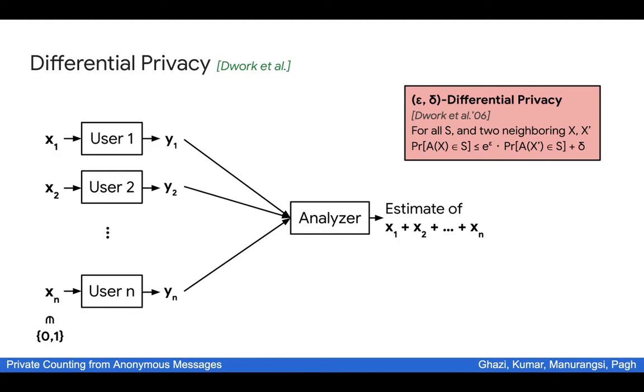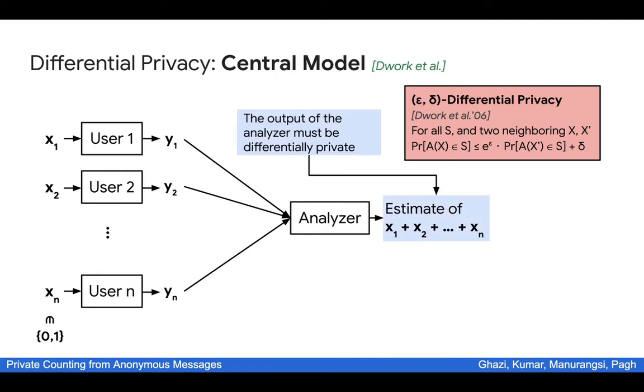As many of you might have already noticed, we haven't been very formal about what we consider to be an algorithm. Indeed, a different scope of the algorithm will give rise to different notions of differential privacy. On the one end of the spectrum, we can consider the entire process as a single algorithm. In this case, we only want the output of the analyzer, which is the estimate itself, to be differentially private. This is indeed the model that was originally considered in the work of Dwork et al. And this is now sometimes referred to as the central model or the curator model.